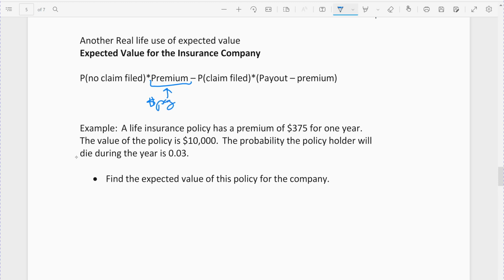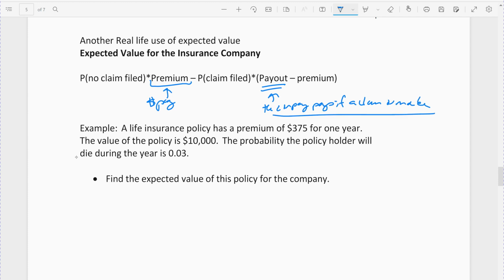And then the payout is what the company pays if a claim is made. And again, it's based on years. This is a yearly probability.